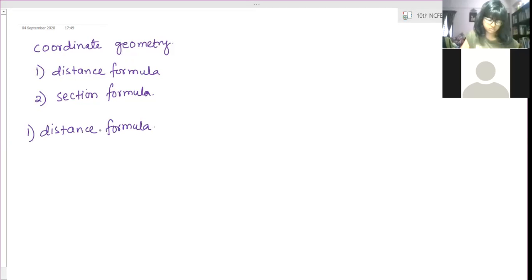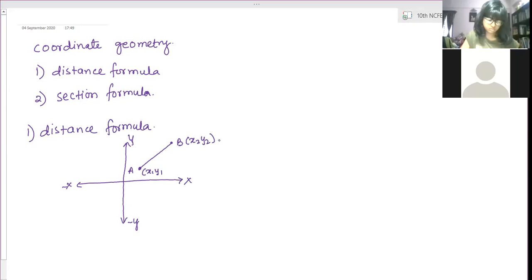The distance formula tells us how to find the distance between two points on the coordinate axis. So on a Cartesian plane, this is the x-axis, minus x, y, and this is minus y. Now there is a point A anywhere and point B is here, whose coordinates are known. Suppose B is (x2, y2) and A's coordinates are (x1, y1). We can calculate the distance between them by the formula called the distance formula.